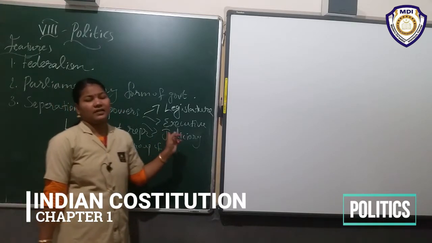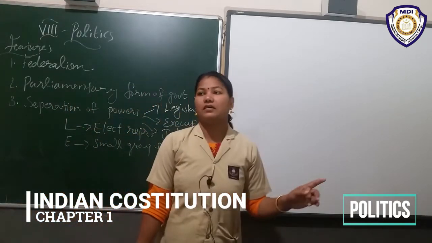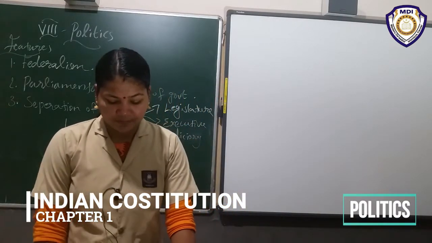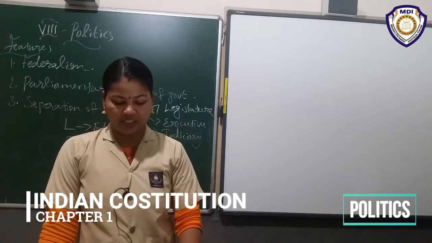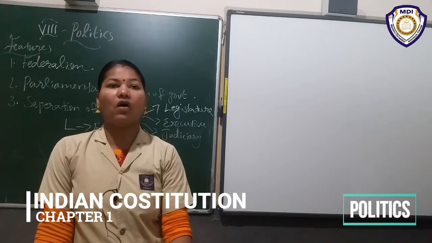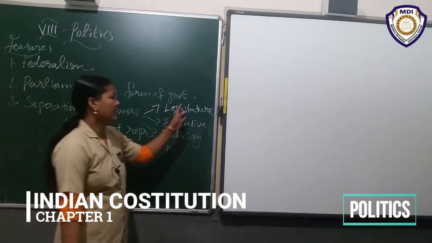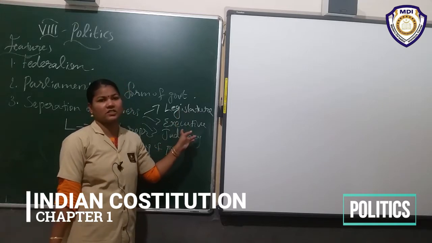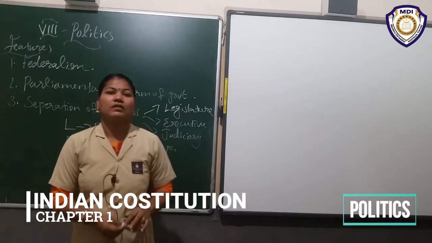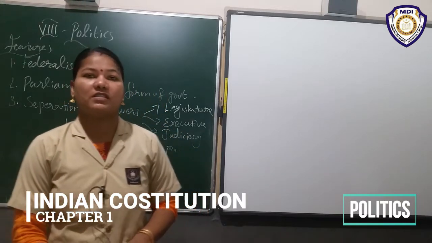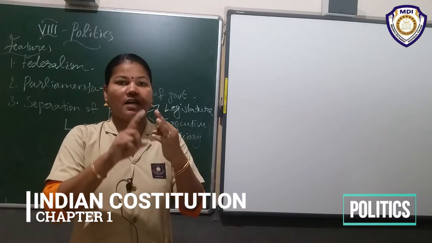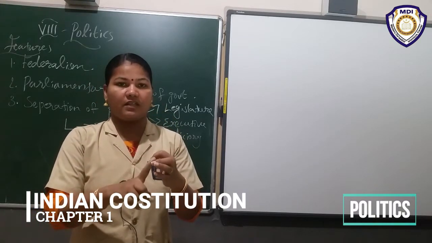By separating these powers, these organs work very well. Through this, each organ acts as a check on the other organs of the state, and this ensures the balance of power between all three, the legislature, executive and judiciary. When you hear this feature, you think about the separation of powers. There are three important organs: legislature, executive and judiciary.